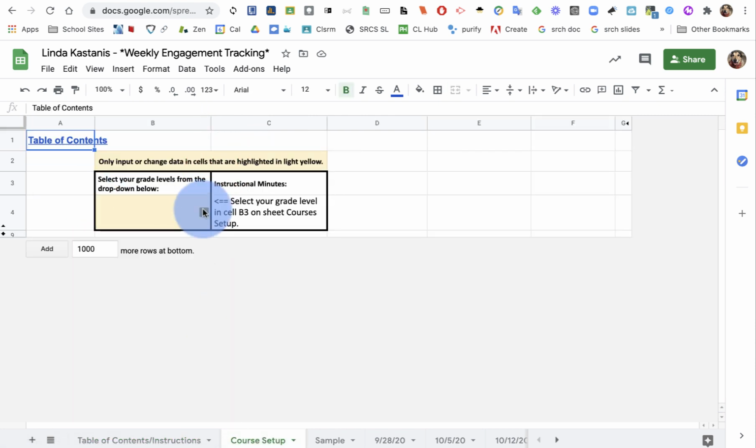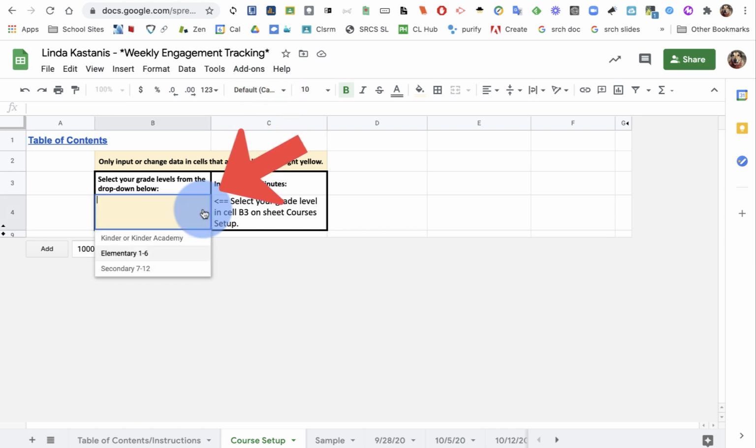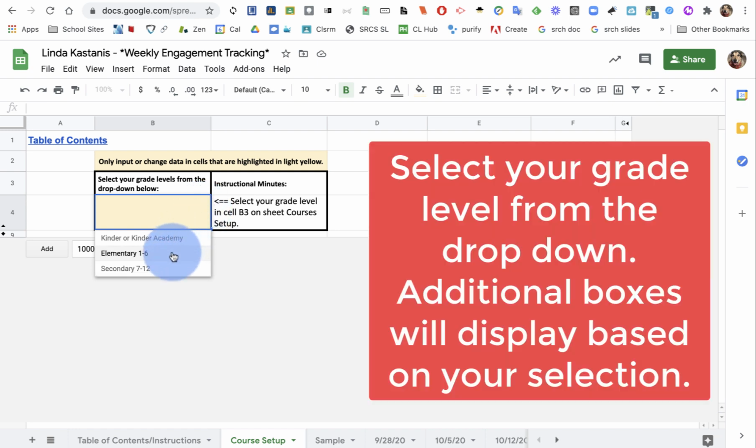And here's where I'm going to make a selection based on what I teach. So if I'm a kindergarten or KA, I'm going to make the first selection. Elementary grades 1 through 6, the second. Secondary grades 7 through 12, the third selection. Now, a couple of exceptions. If I am a K1 combo teacher, I'm going to select grades 1 through 6.